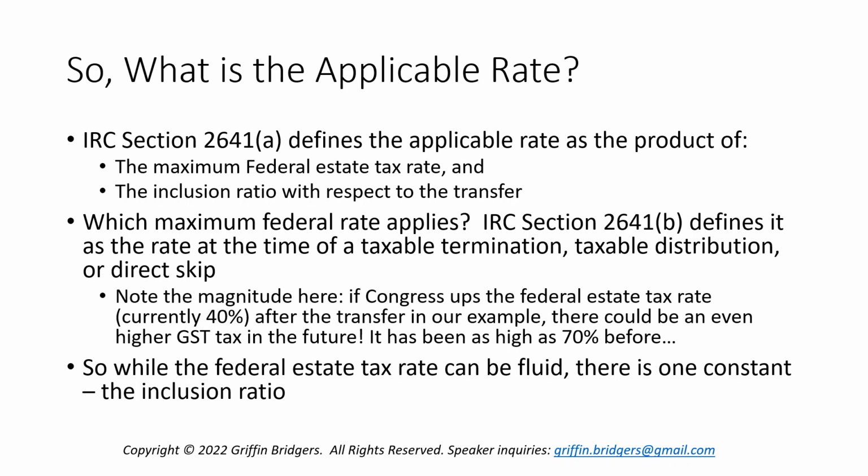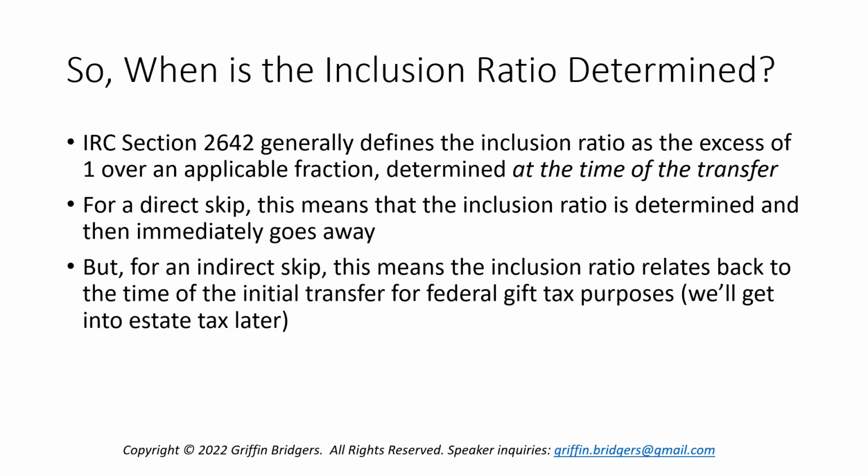But while the federal estate tax rate can be fluid, there is one constant we're going to find out here, and that is the inclusion ratio. And it takes the bite out of any change to the federal estate tax. So when is the inclusion ratio defined? Well, in Code Section 2642, it defines the inclusion ratio first and foremost as the excess of 1 over an applicable fraction determined at the time of transfer. So if you're thinking mathematically, you can envision that this might be a 1 minus 1 or 0 type of outcome, which we're going to find out is our ideal outcome.